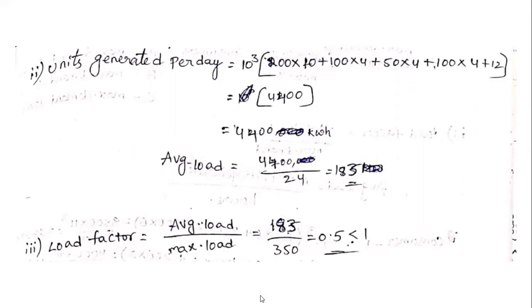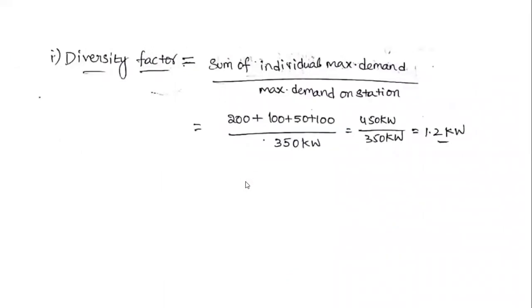This is the value for load factor, average load, number of units generated and diversity factor. What is the formula for diversity factor? Sum of individual maximum demands by maximum demand on the station. What is meant by maximum demand? The highest peak in the station is called the maximum demand. Understand?